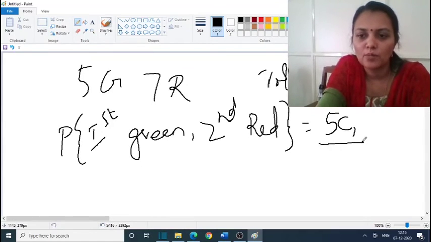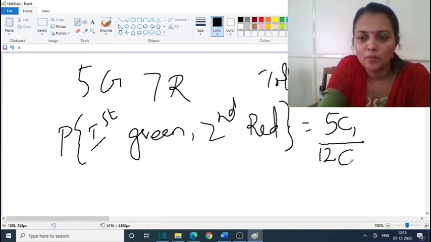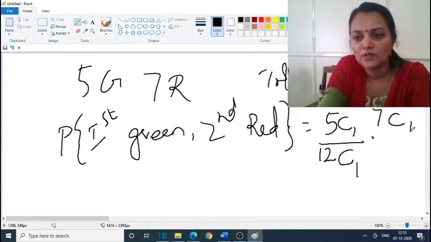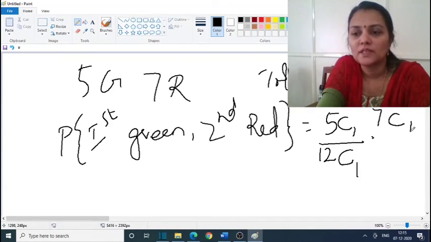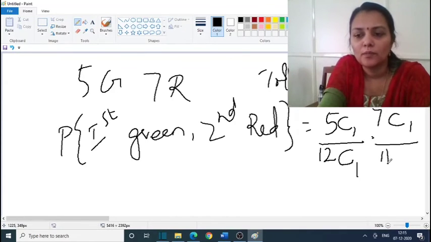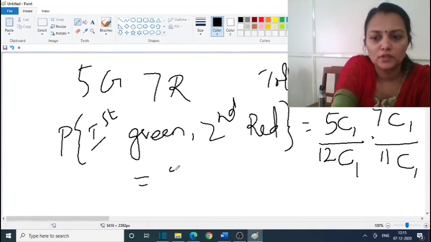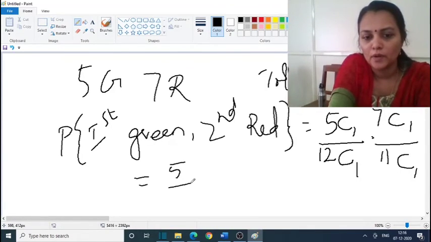We have to take one ball from 5 green balls out of 12 balls. Now without replacement, the next ball is red: we select 1 red ball from 7 red balls, out of 11 balls. So this is equal to 5 by 12 into 7 by 11.